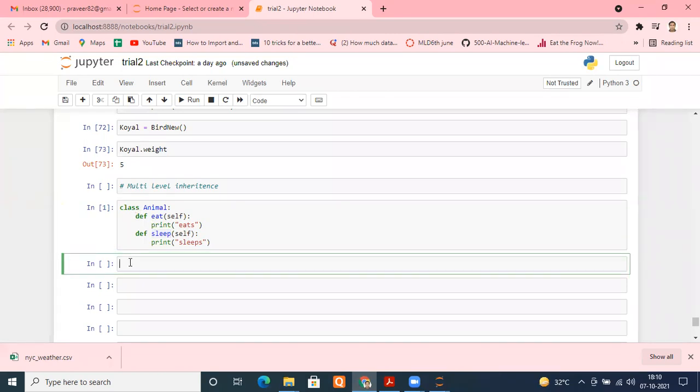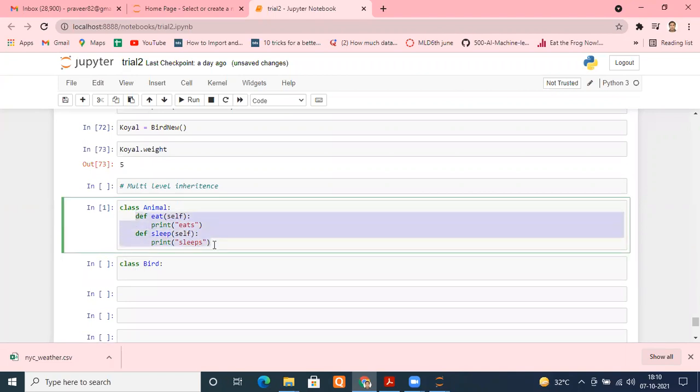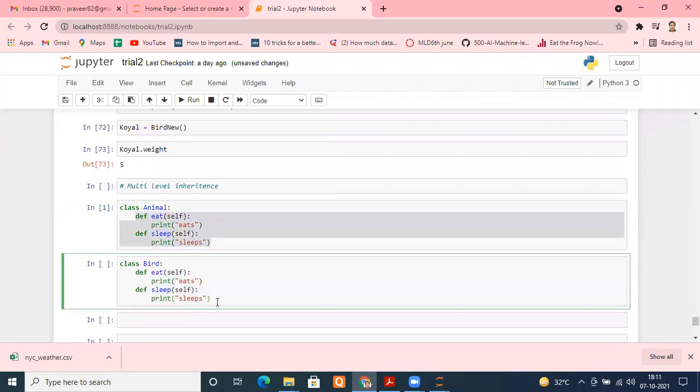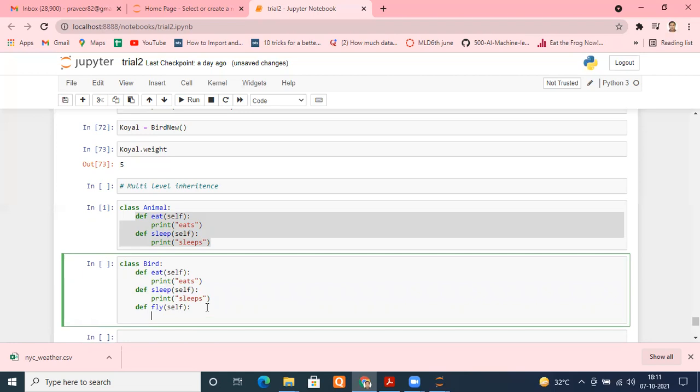One way is that I again write a class, like we did yesterday, bird. I define the same functions again, and define one more function of its own, which it needs different from animal, like fly. I define it with self, and print, for the sake of simplicity, fly. So my bird class will have three methods: eat, sleep, and fly.